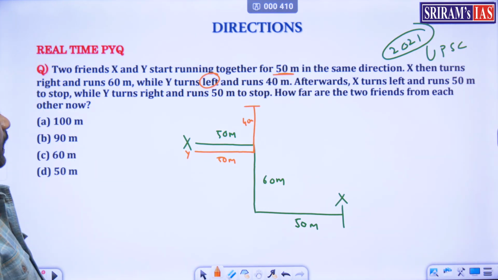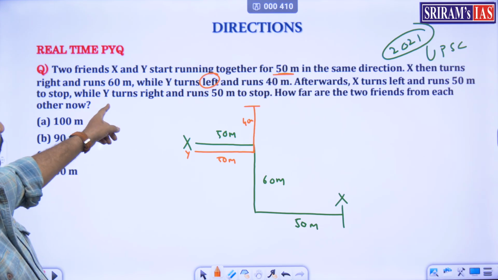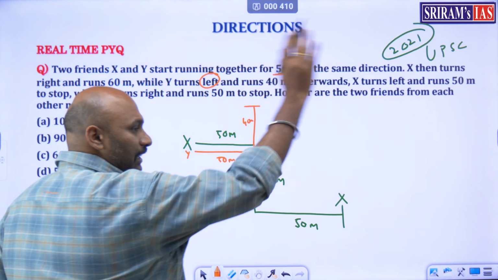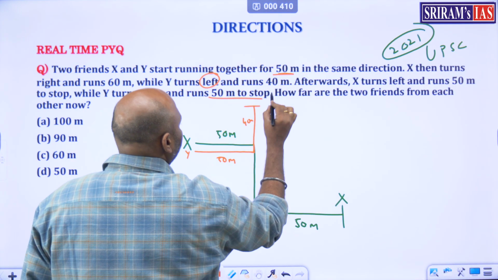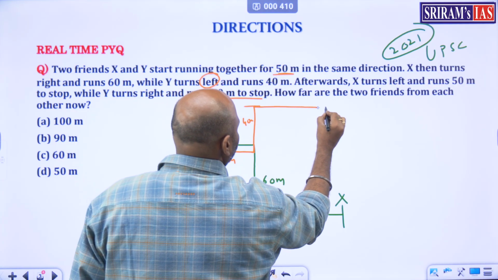Then Y turns right. From there he moves right and runs 50 meters. So he took 50 meters from here.